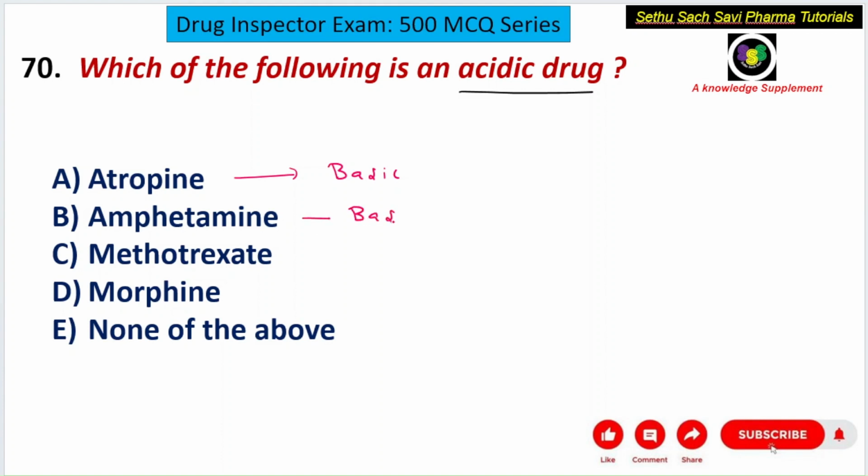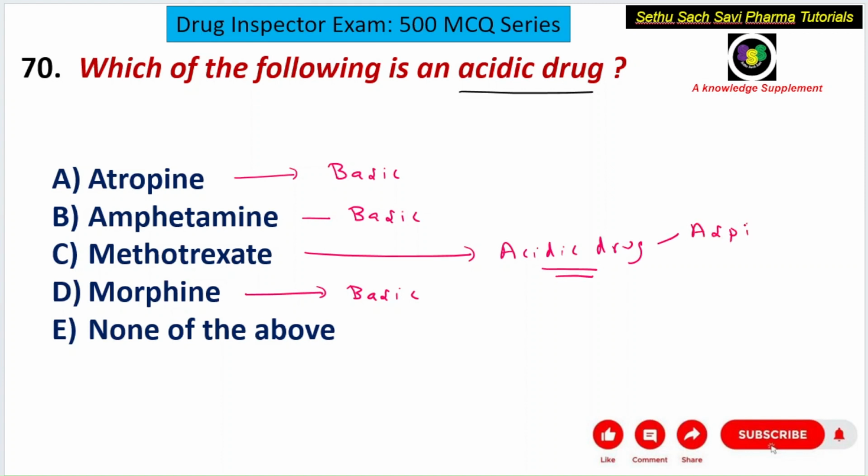Amphetamine is also a basic drug. Morphine is also a basic drug. Whereas methotrexate is an acidic drug. Other than that, aspirin is an acidic drug, the weakest acidic drug. Then barbituric acid and barbiturates are also weakly acidic. So aspirin, barbituric acid, and methotrexate are basically acidic drugs. So the answer for the question will be C choice, methotrexate.